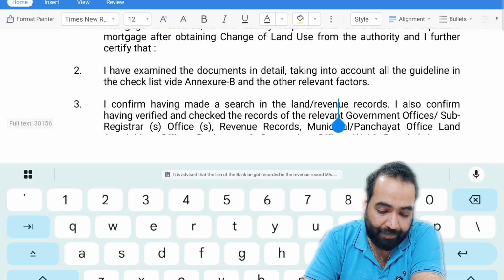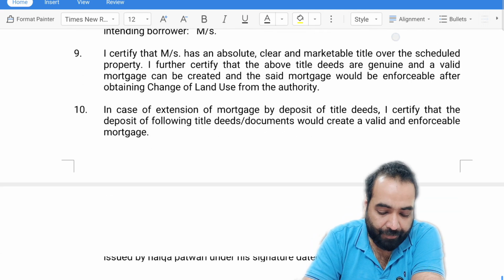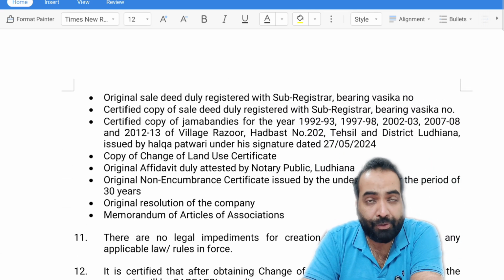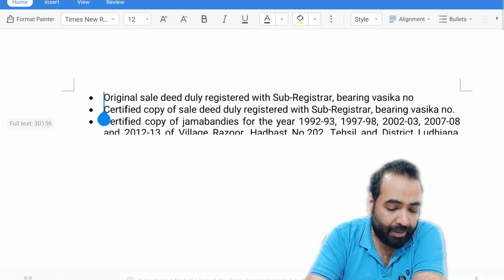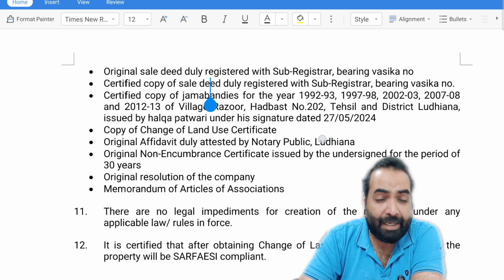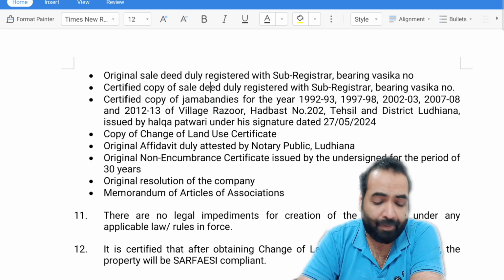So then he will give the certificate of title, the final certification, and then he will mention what documents you should take. Here he has mentioned what documents you should take to have a legally enforceable mortgage charge over the property.